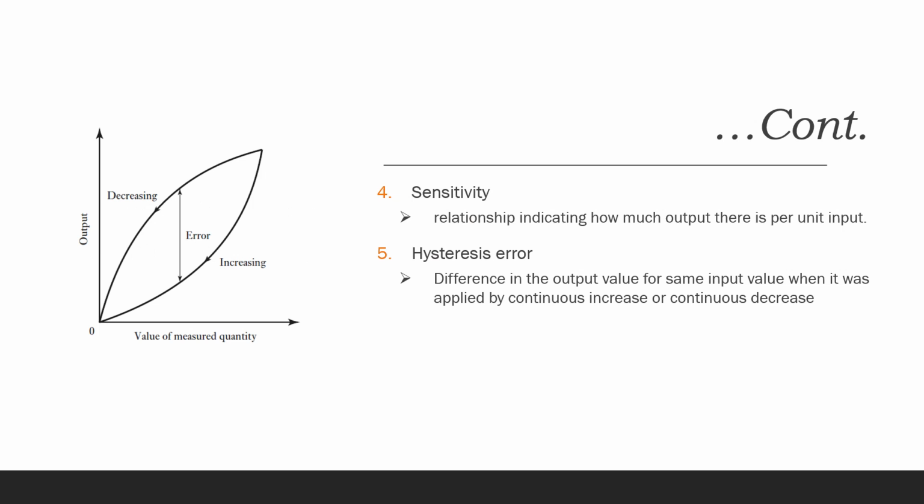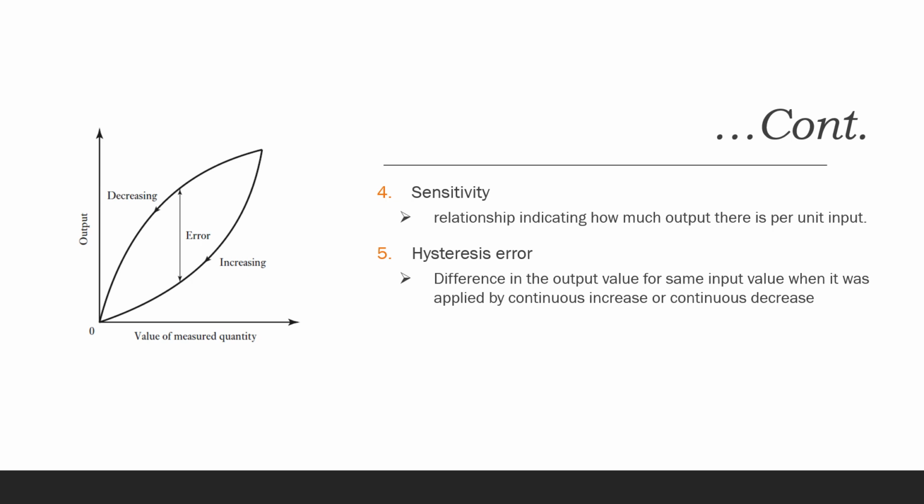The next one is the sensitivity. It is the amount of output produced for the application of a unit input. Higher the sensitivity of a transducer or a sensor, more will be the output produced by unit input, which would be helpful in the calibration. However, higher sensitivity means the transducer or the sensor will be more prone to the external disturbances, which could affect the accuracy of the measurement.